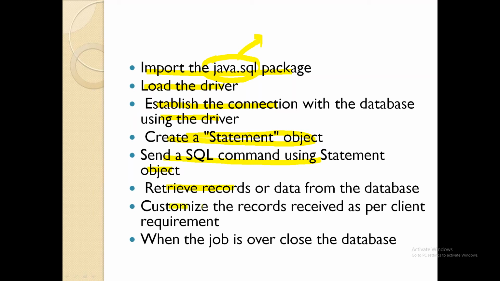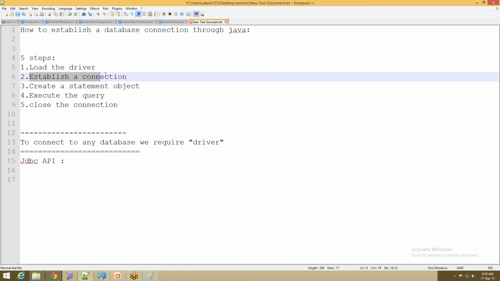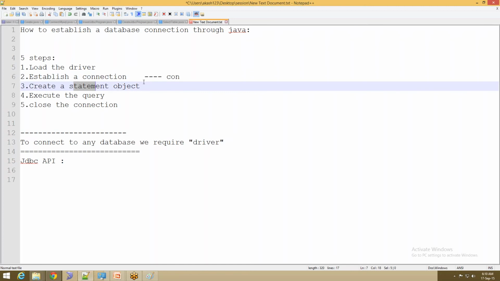And after that, customize the record as per client requirement. That is, as per the design, we need to decorate our HTML or anything. Fetching all the records and displaying to the user is nothing but customizing the records. And at last, I need to close the database. Normally when I'm establishing a connection, I need to fetch that connection in one variable, let us say con. So the entire program will be working on this connection object only, that is con. Let us see each one, and why we need to go for statement, that also we'll discuss.